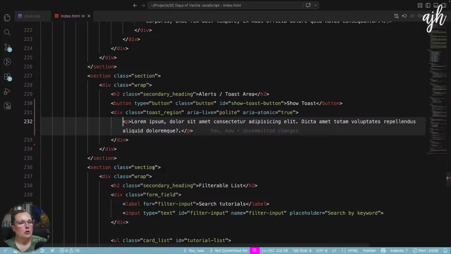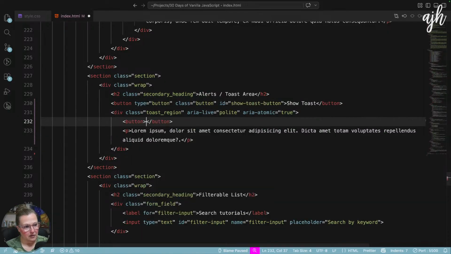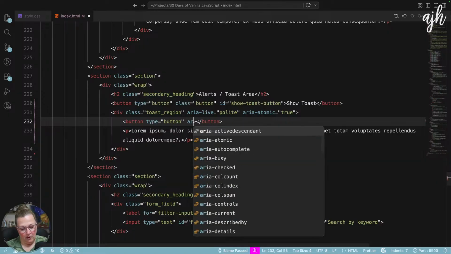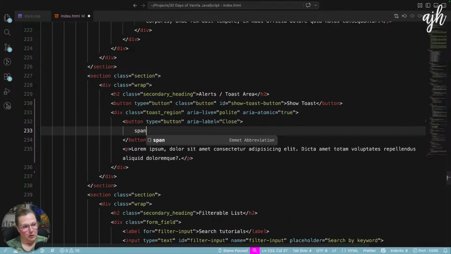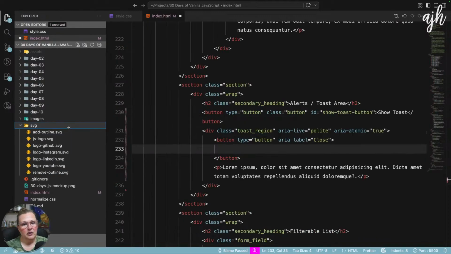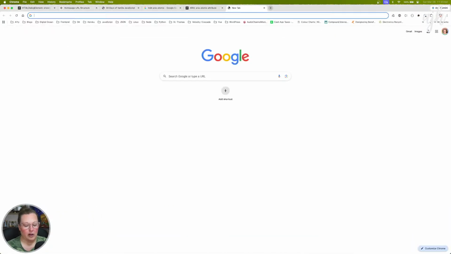So we want to make sure that there's a button. So let's put in a button, type equals button. This is definitely going to have an ARIA label of close. And then we don't need a span because we have an ARIA label. So we would probably want an SVG, like a close SVG, right? Let's go grab one.